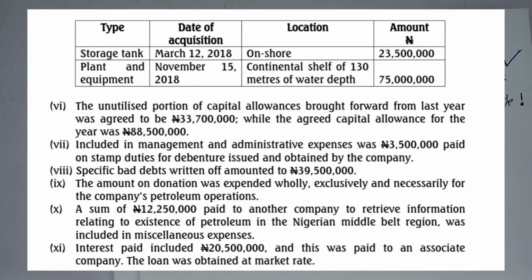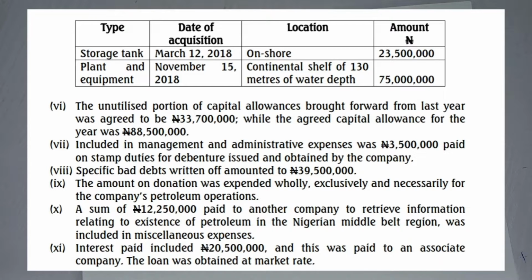Now, additional information 7: included in management and administrative expenses was 3.5 million paid on stamp duties for debenture issued and obtained by the company. Specific bad debt written off amounted to 39,500,000. The amount on donation was expended wholly, exclusively, and necessarily for the company's petroleum operations. And that donation, they talked about it, so you allow it, as in you will charge it. You allow it to reduce your profits that will be assessable to tax. Okay, so you don't treat it as a disallowable expense. This English, it used to confuse me back then.